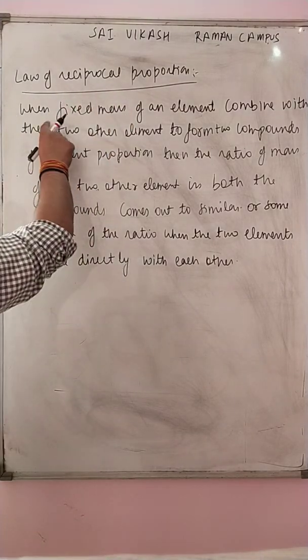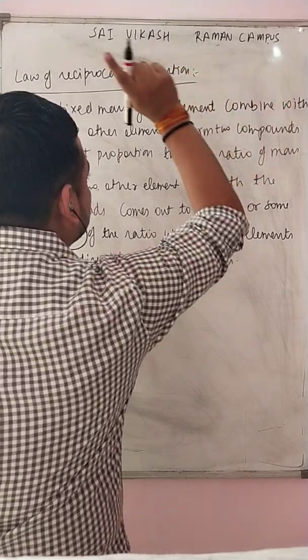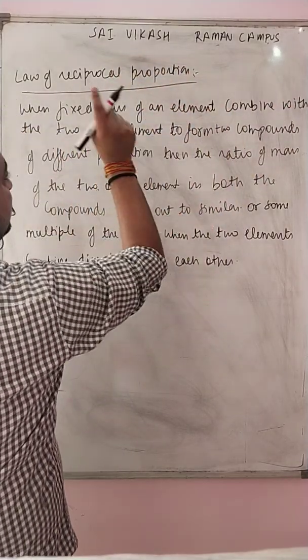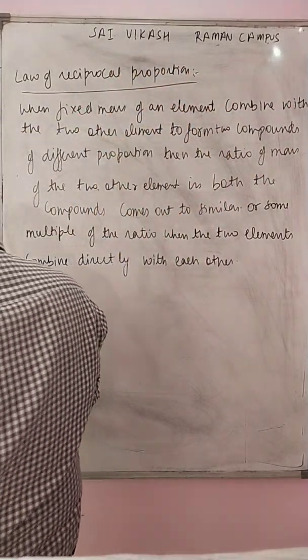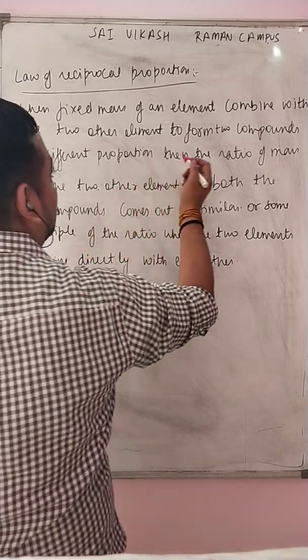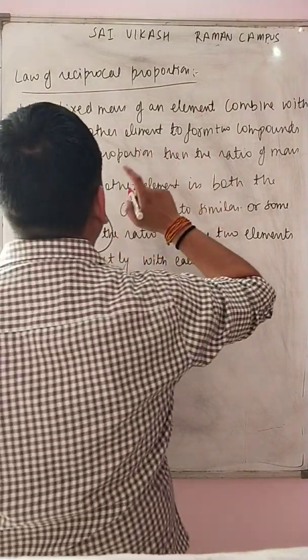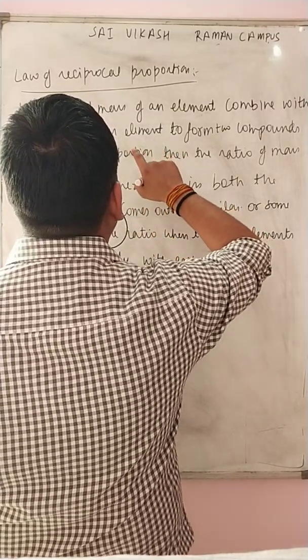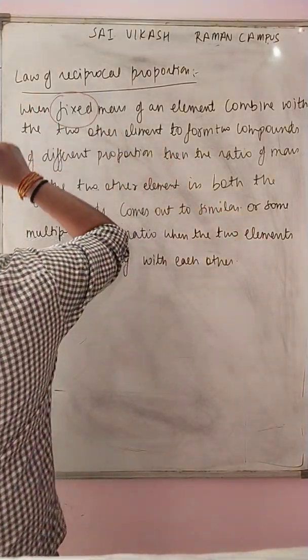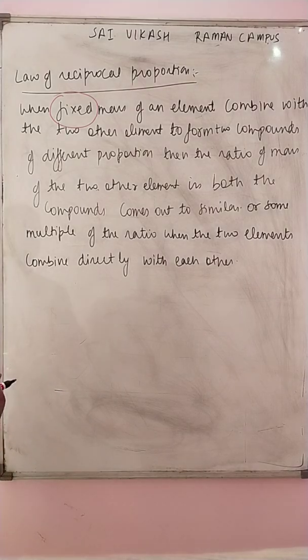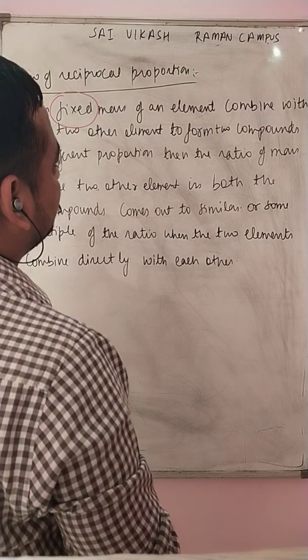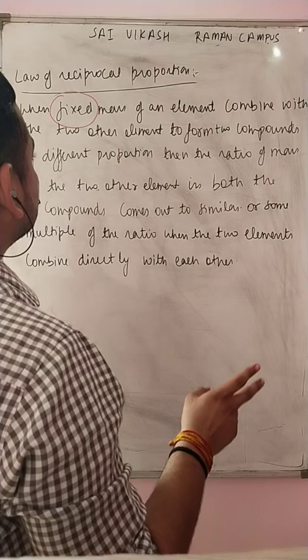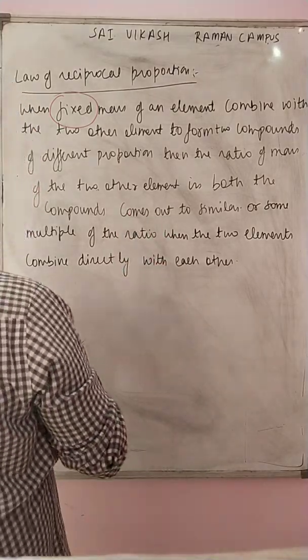Here it comes: when a fixed mass of an element combines with two other elements. Fixed mass. Again, the topic is mass is fixed, like in the earlier section. When a fixed mass of an element combines with two other elements to form two compounds of different proportion.